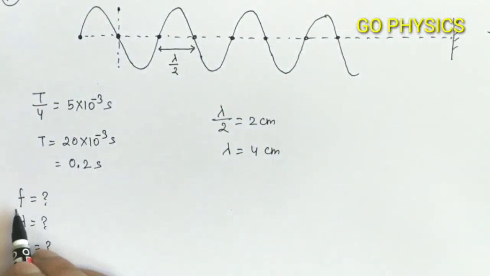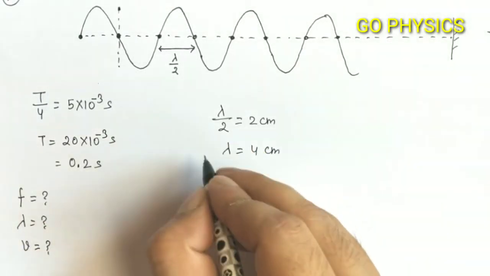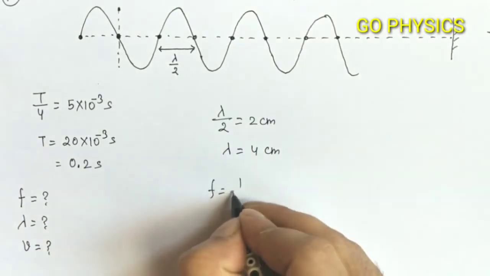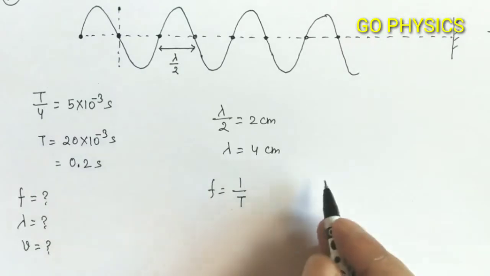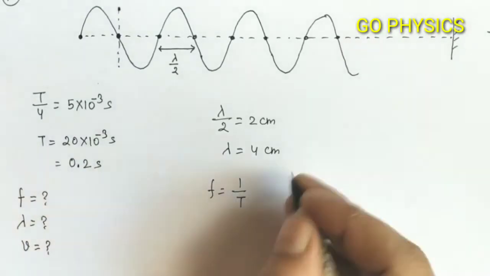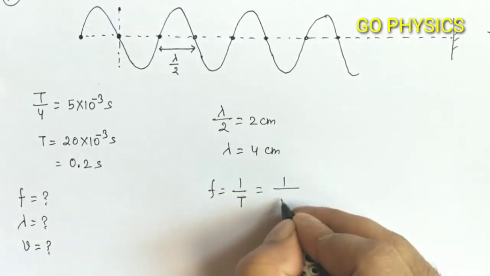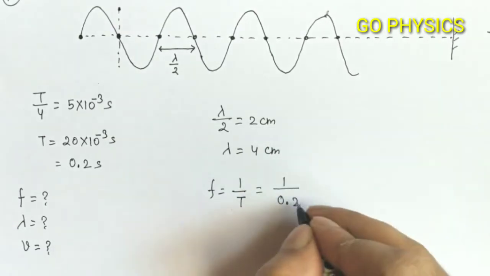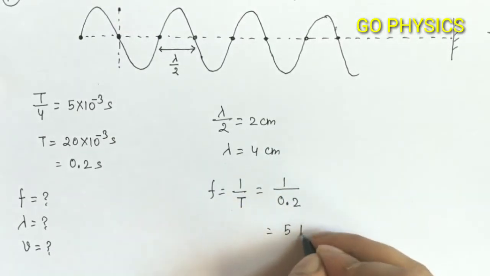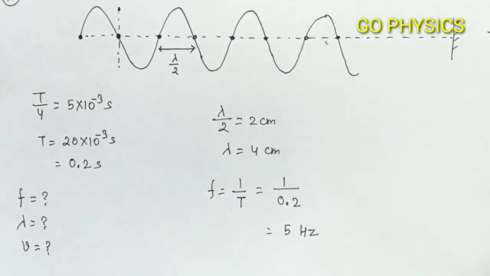Now how will we calculate frequency? Frequency will be 1 upon time period, and the time period we already calculated here as 0.2 seconds. So simply substitute 1 upon 0.2. So this will be equal to 5, and the unit of frequency is hertz.